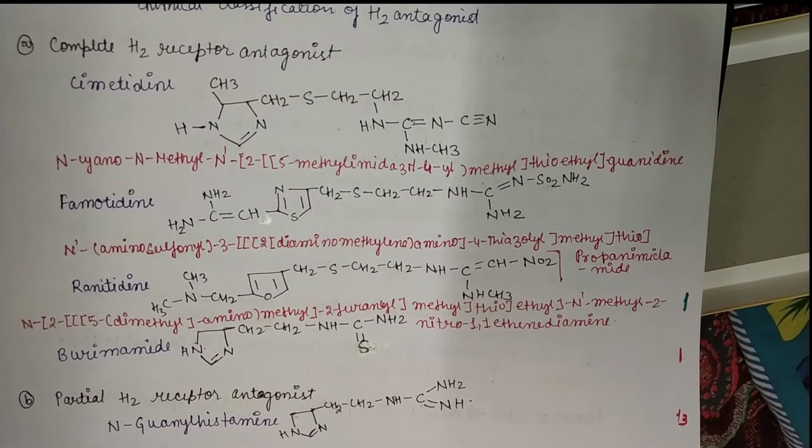Next category is partial H2 receptor antagonist, meaning they will not completely block the H2 receptor. Instead of that, they will bind partially with H2 receptors, that is histamine H2 receptor. Example is N-guanyl histamine, and this is the structure of N-guanyl histamine.